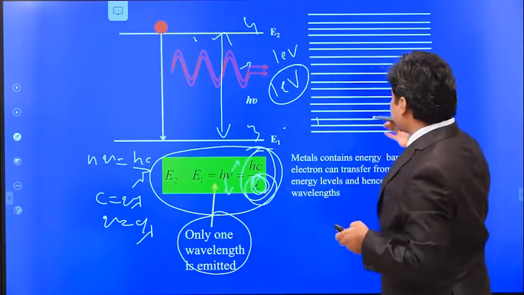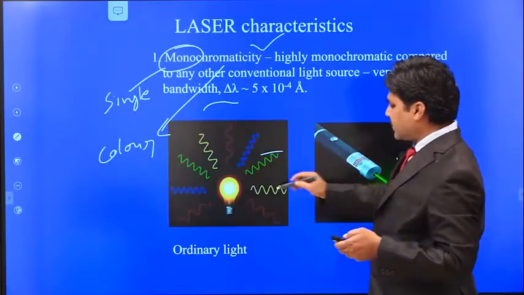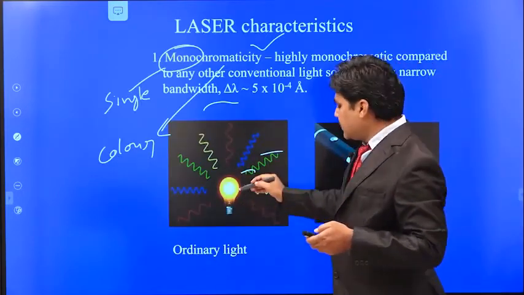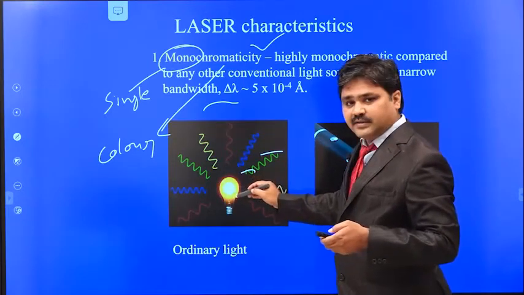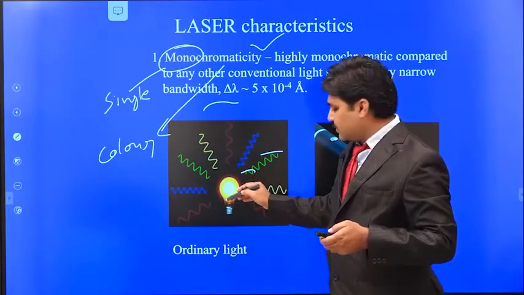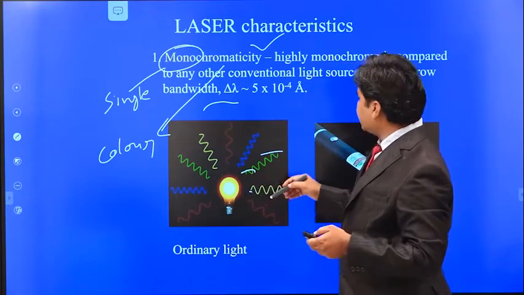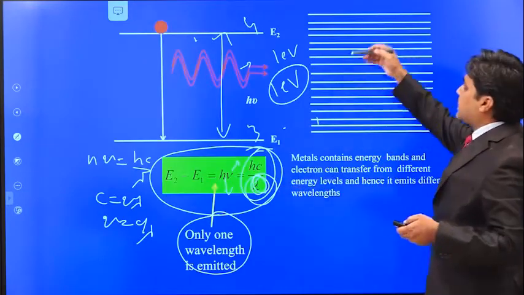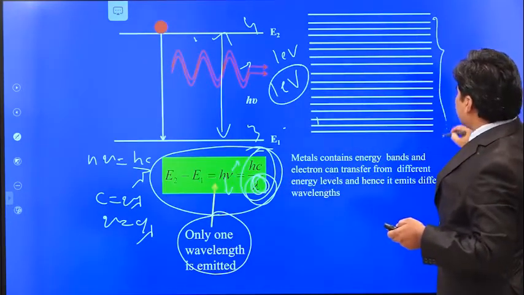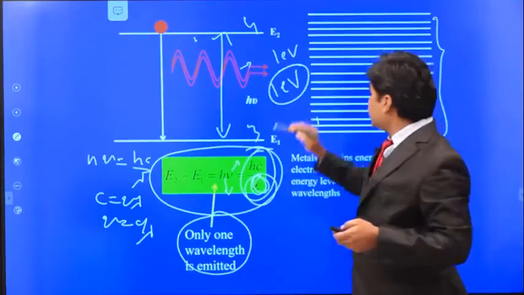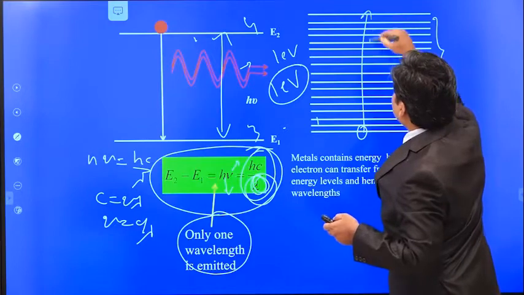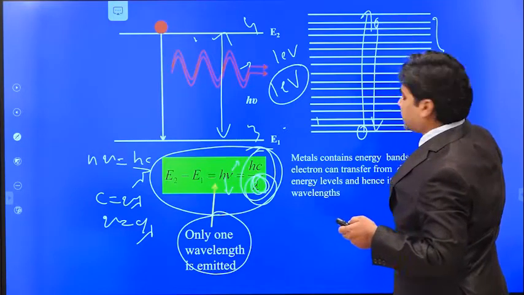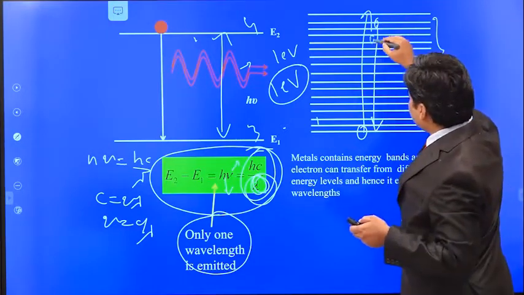But what will happen in case of a light bulb, in case of ordinary light? Here you can see there is one filament, a metallic filament. In metals we know from the band theory that the conduction band and valence band are overlapped. So the electron can go to any energy level. There are so many energy levels.